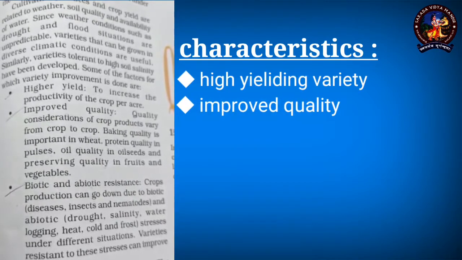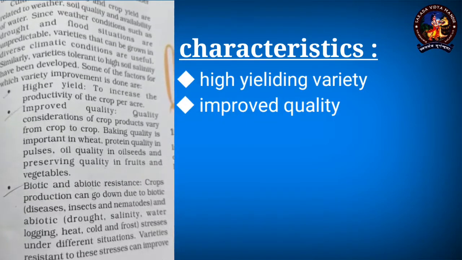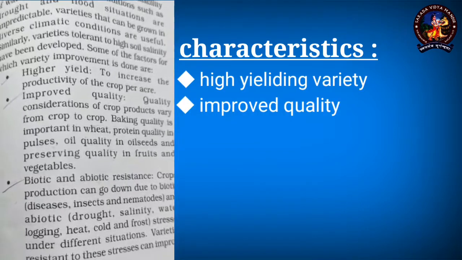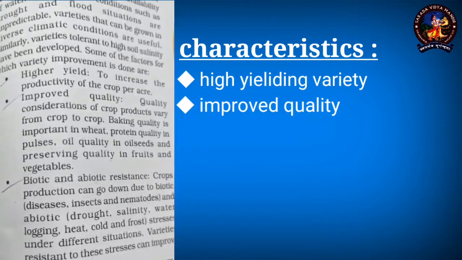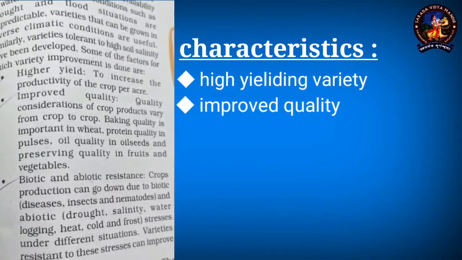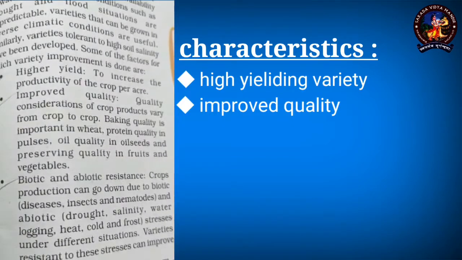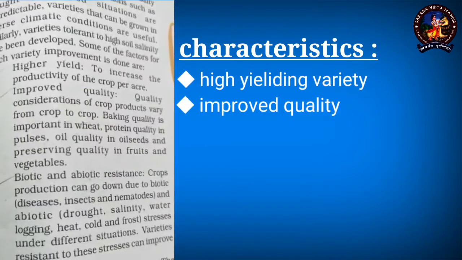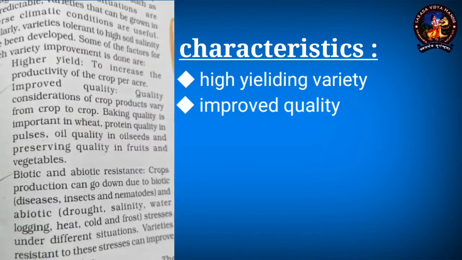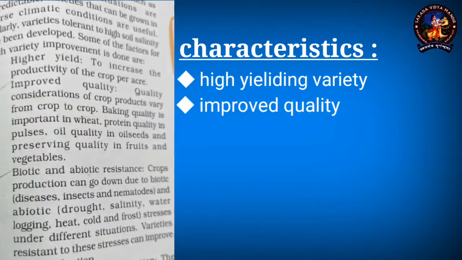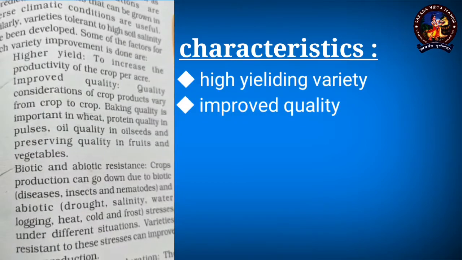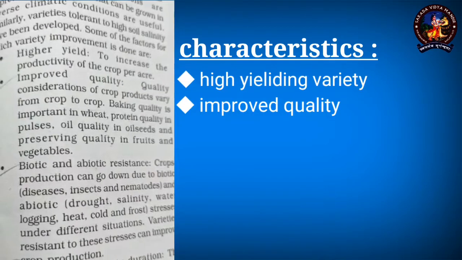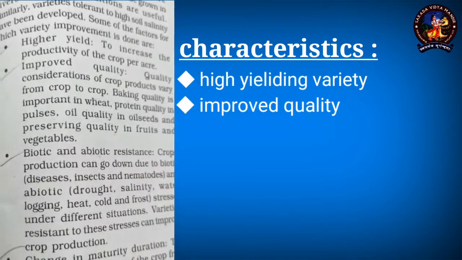There are cereals, and depending upon the kind of product obtained from them, like for example from rice and wheat, we obtain the quality of the grain. That means the baking quality is important in case of your wheat. Proteins are important in case of your pulses. Oil quality in case of your oil seeds. So keeping all these qualities in mind when the hybridization experiment is done, it results in success.